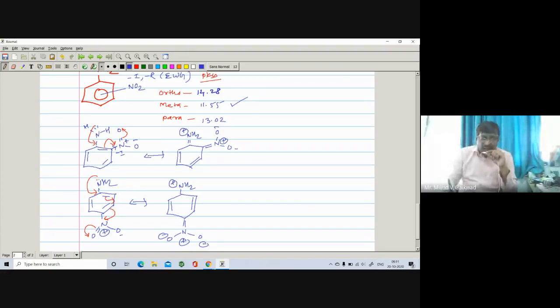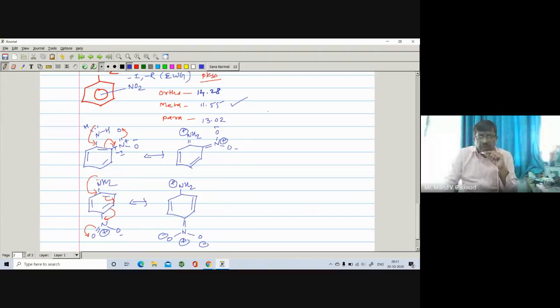exhibits a minus I effect. So when it is at the ortho position, it is more powerful as compared to the para position. That's why here the para is found to be more basic as compared to ortho.